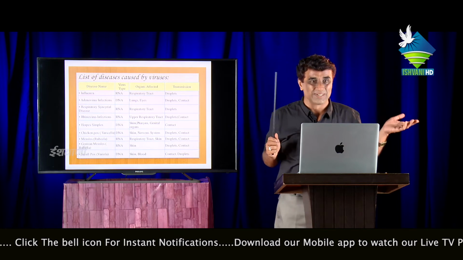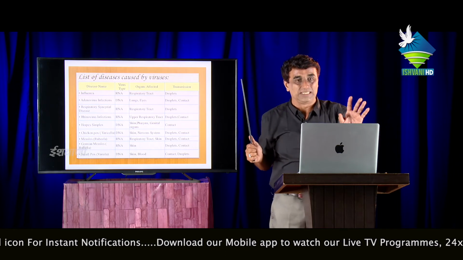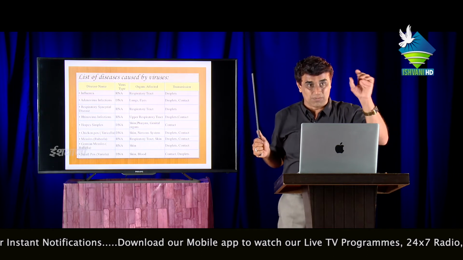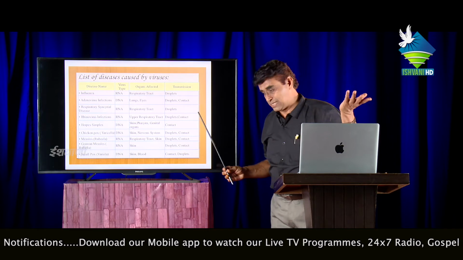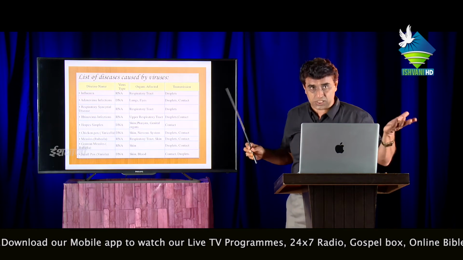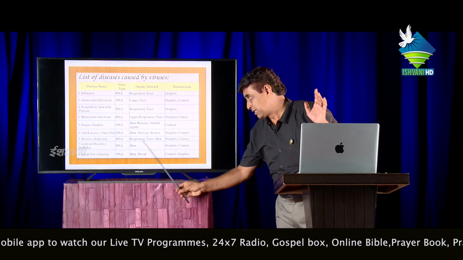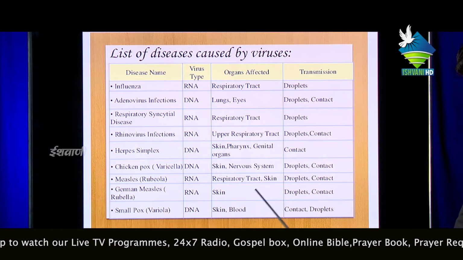They are using this word, but this is nothing related to any goddess. This is the infection of the virus, the smallpox and the chickenpox. Sir Edward Jenner was a very, very famous doctor and scientist, and he designed the first vaccine of the world, that is the smallpox vaccine. Mainly the affected organs are skin and the blood.